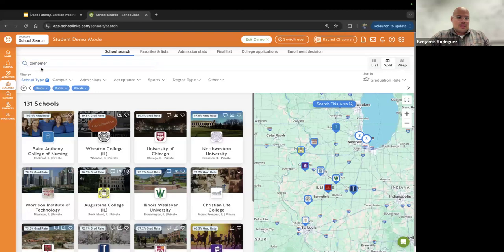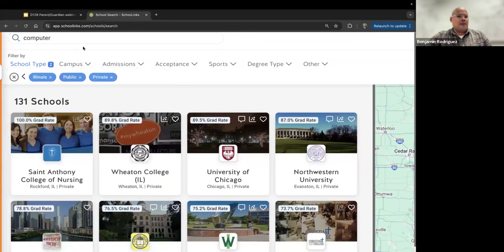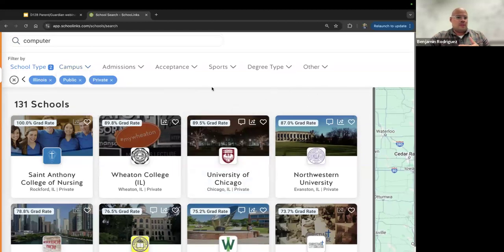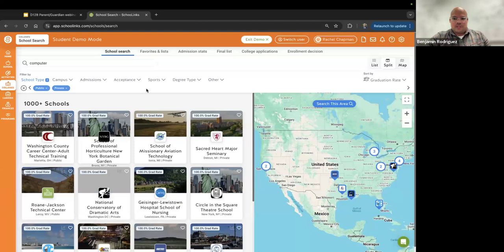As I move down this top left corner from the search bar, notice that I already have a list of schools in front of me. Something that it's defaulting to currently is Illinois and public and private schools. You can turn that off. So we're going to go ahead and hit X, and notice that very much changes the data that we see in front of us, right? So we aren't just limited to Illinois now. Now we get to see all the schools in the system.